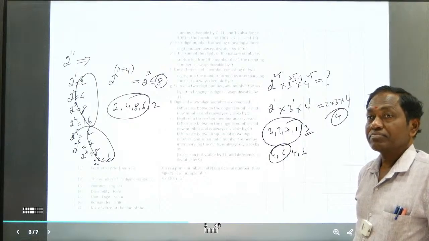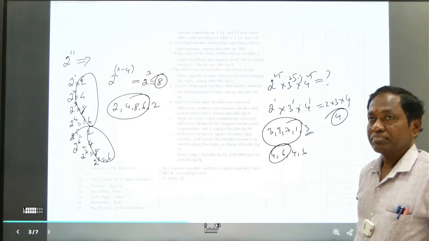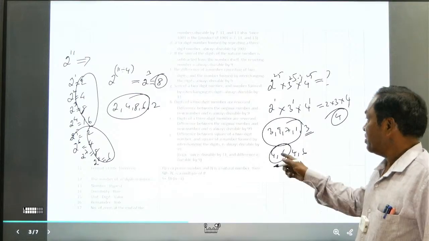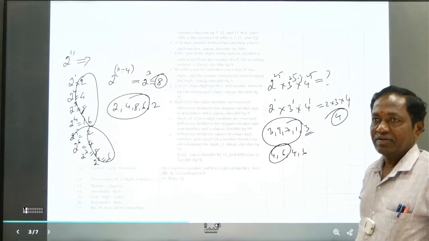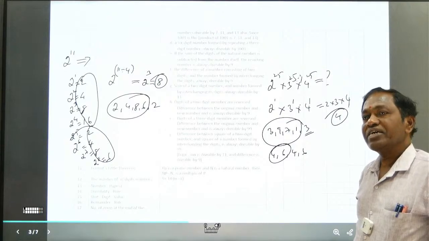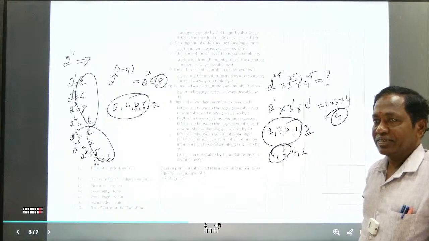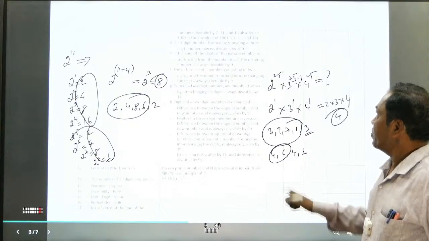Sir, for 2 to the power 25 you divide by 4. For 3 to the power 25 you divide by 4. For 4 to the power 25 you divide by 2, because the number of terms in a cycle is 2. But the only thing is what you have to do.